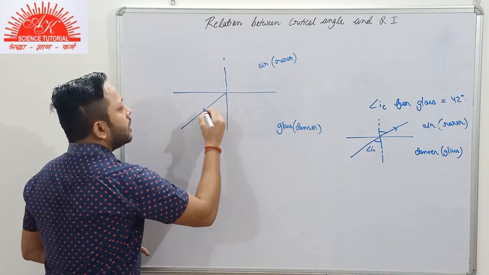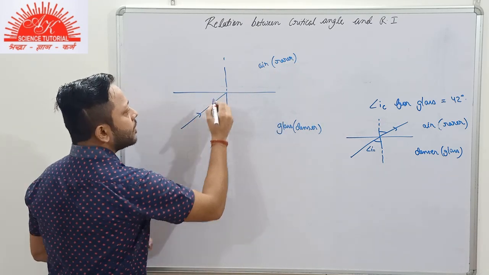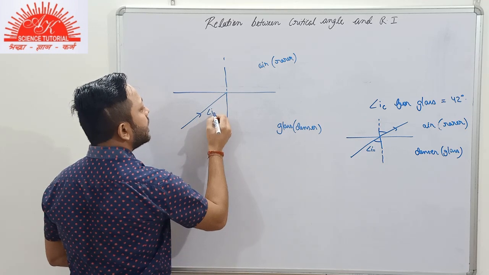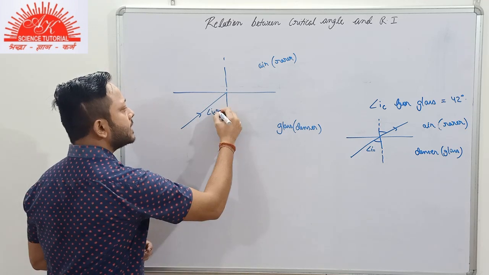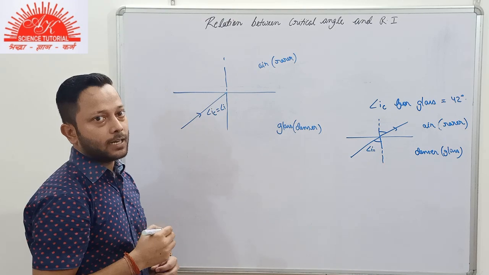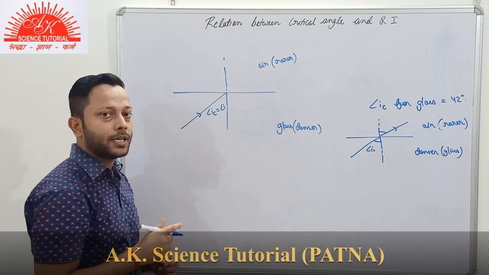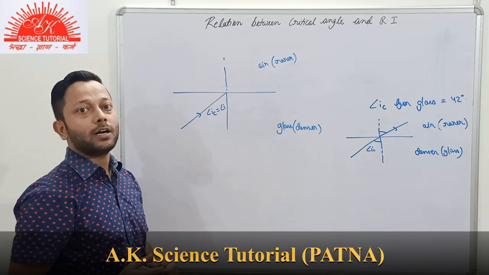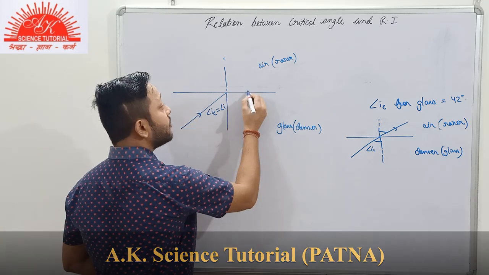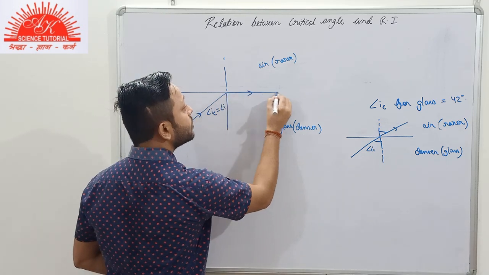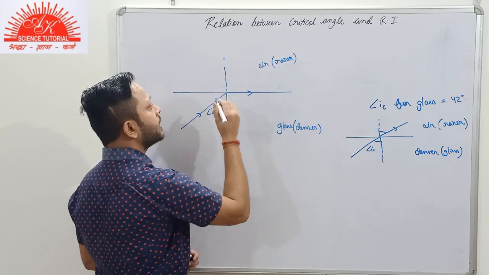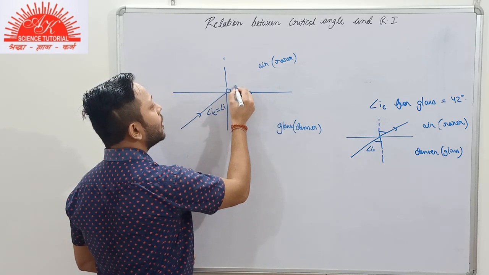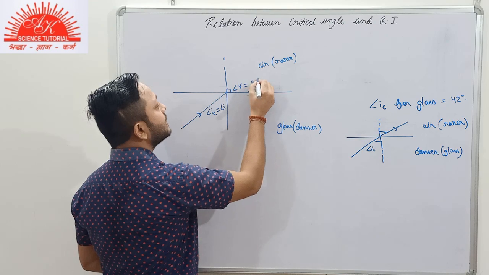Now, this is our incident ray. This is our angle of incidence, that is equal to the critical angle. And you know what the condition is here. If the angle of incidence in the denser medium is equal to the critical angle, then the refracted ray will pass along the surface of separation, and this will be our angle of refraction, that is 90 degrees.